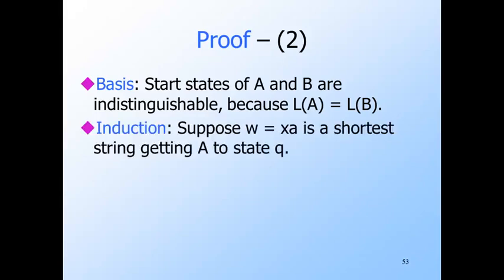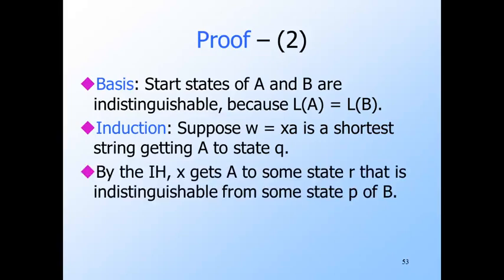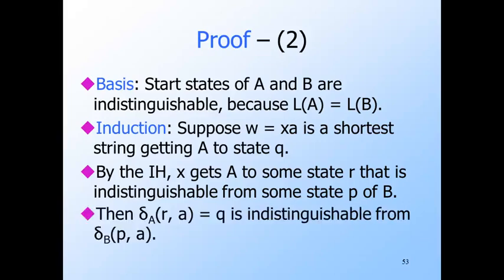For the induction, assume the inductive hypothesis for strings shorter than W, and suppose W is a shortest string getting A to state Q. Let W equal XA, that is, A is the last symbol of W and X is all the rest of W. We can apply the inductive hypothesis to X because it is shorter than W. We know X gets A to some state R that is indistinguishable from some state P of B. But then A takes state R on input A to state Q, and we know B takes state P on input A to some state, say, S. Then Q must be indistinguishable from S using the argument that we saw 2 slides ago.